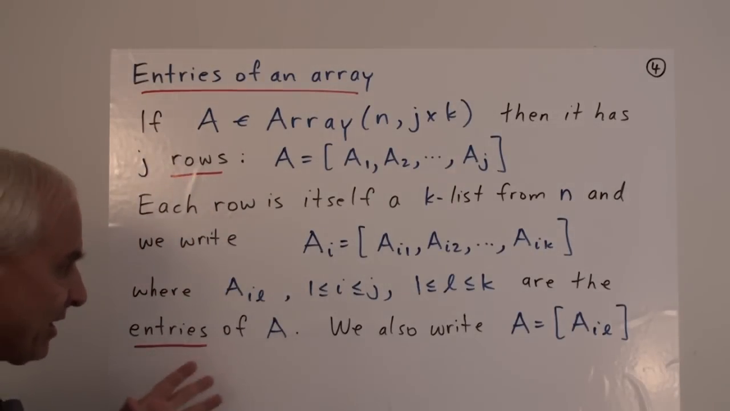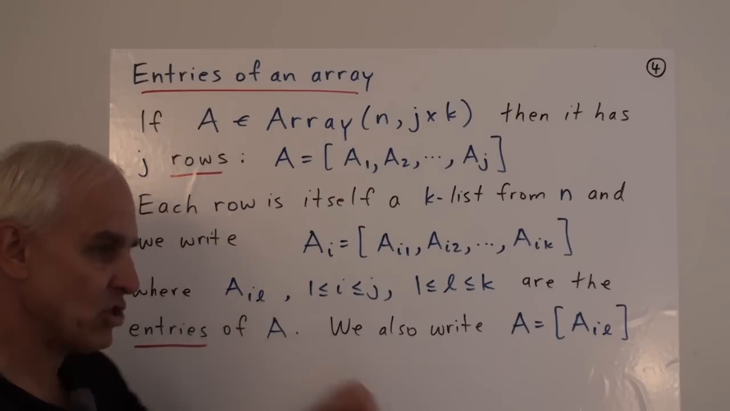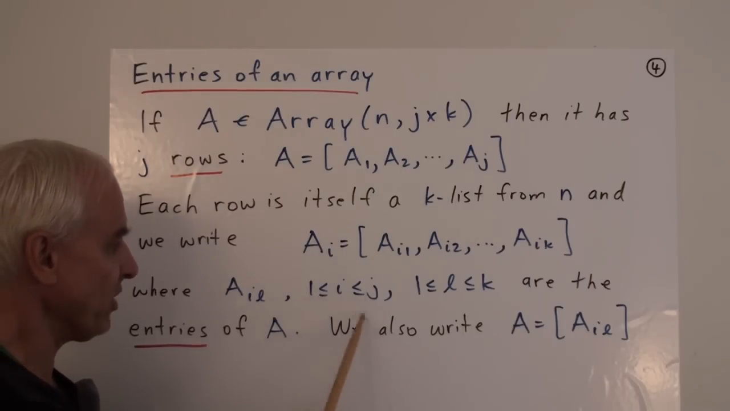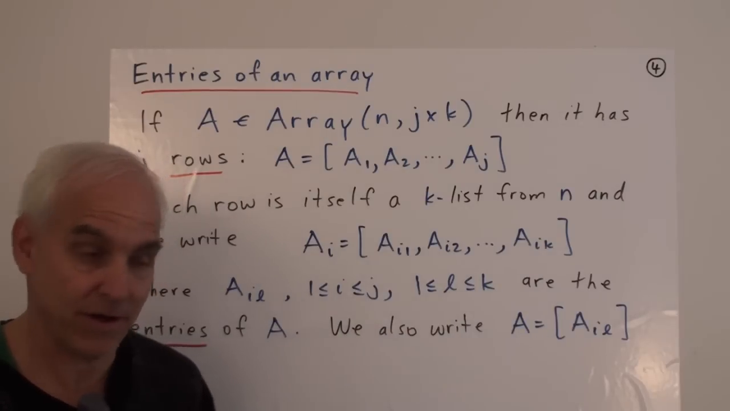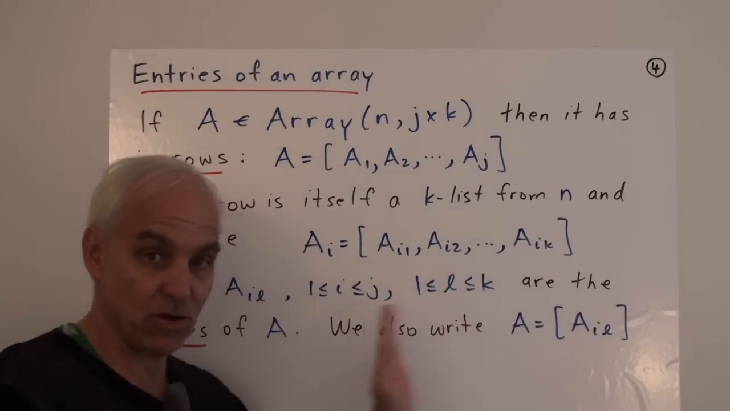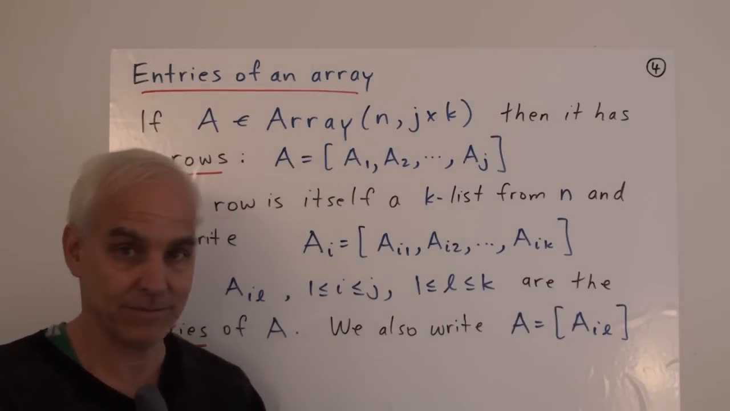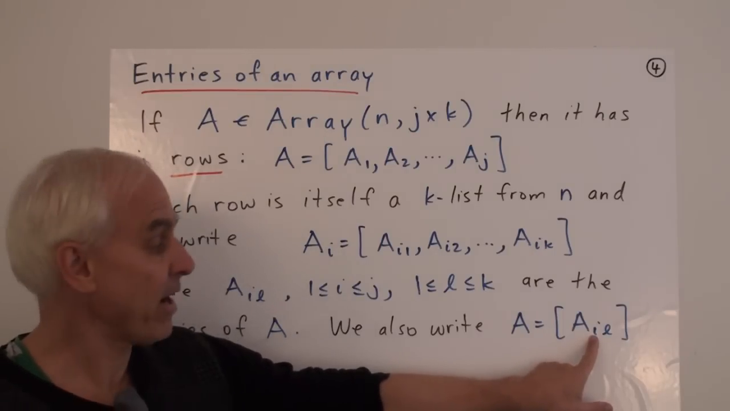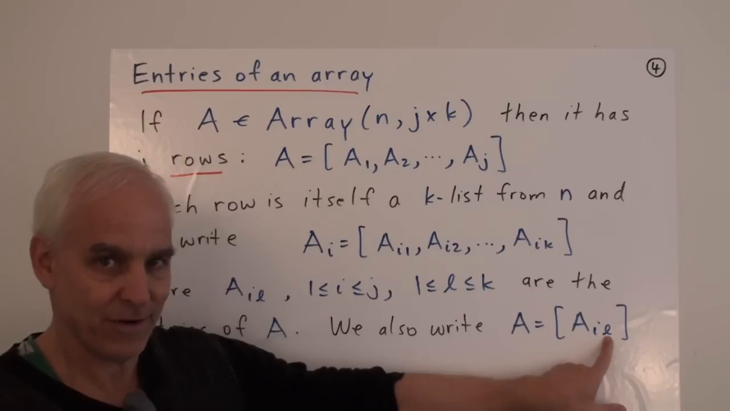So it does take a little bit of getting used to this kind of notation, having these two dimensions. The I going from 1 to j would correspond to going up and down in the rows of the array. The L going from 1 to k would represent going across the columns in the array. So the I is indexing the rows of the array, and the L, the second entry, is indexing the columns of the array.